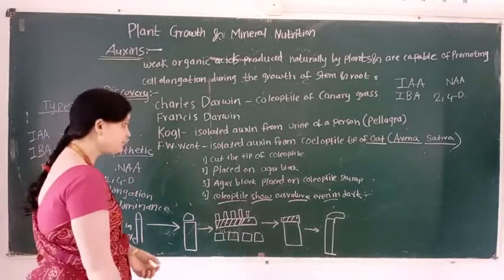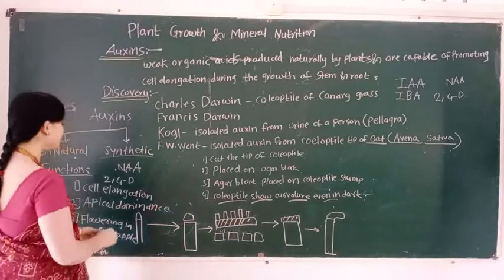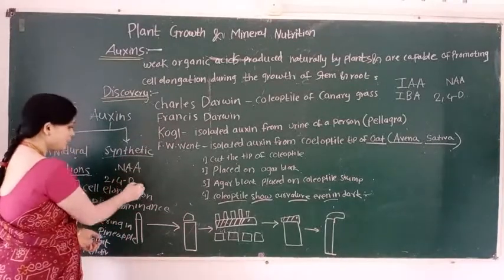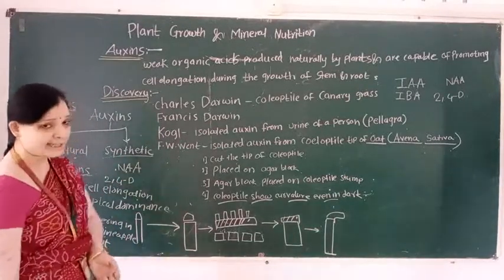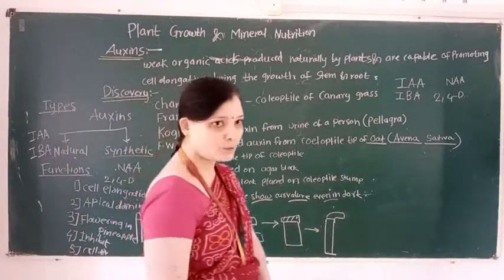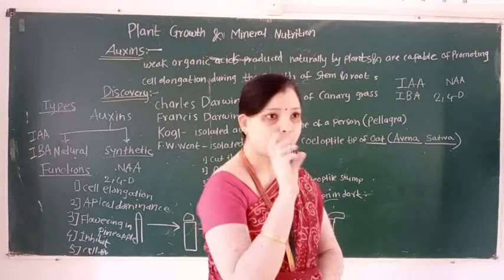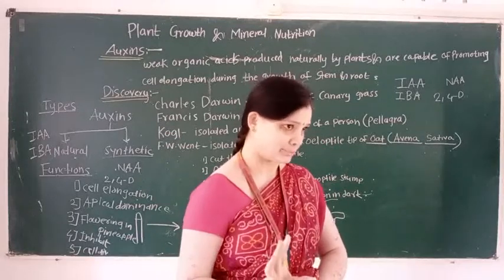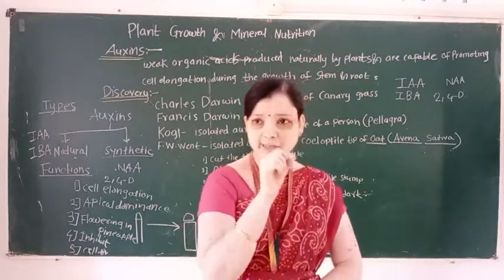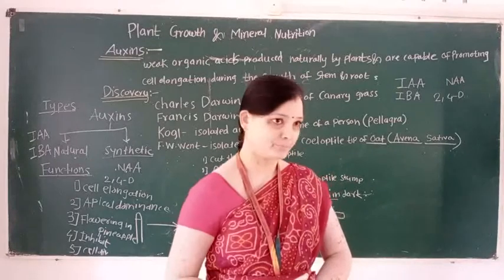And students, we also learn the synthetic auxin, that is 2,4-D. 2,4-D plays an important role in crop agriculture and it acts as a weedicide.